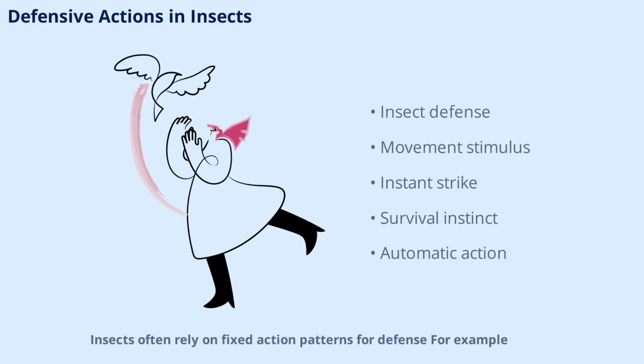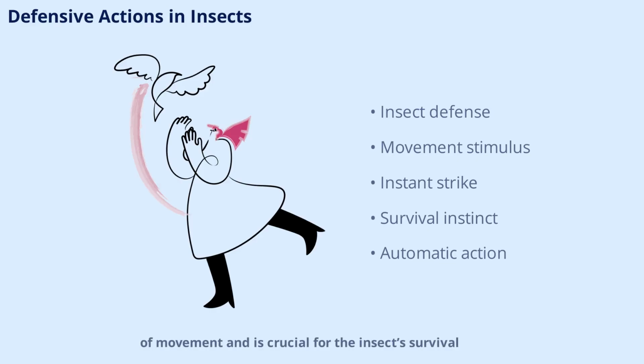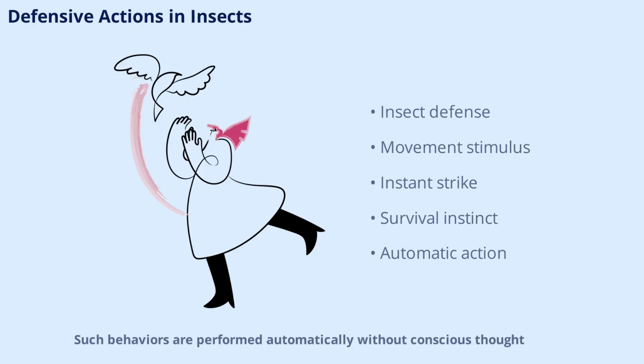Insects often rely on fixed action patterns for defense. For example, a praying mantis will instantly strike when it detects movement nearby, following a set sequence of actions. This defensive FAP is triggered by the sign stimulus of movement and is crucial for the insect's survival. Such behaviors are performed automatically, without conscious thought, highlighting the efficiency of instinctive responses.